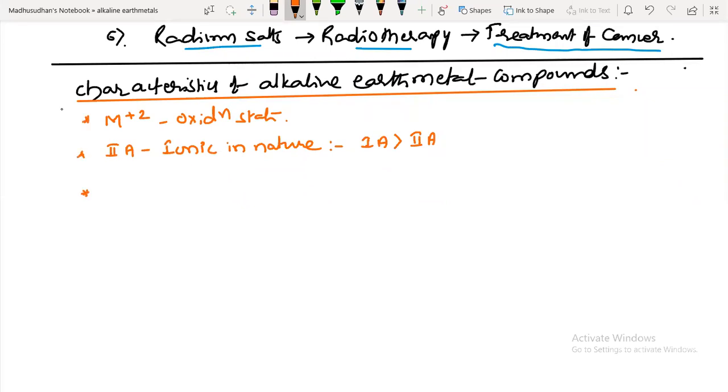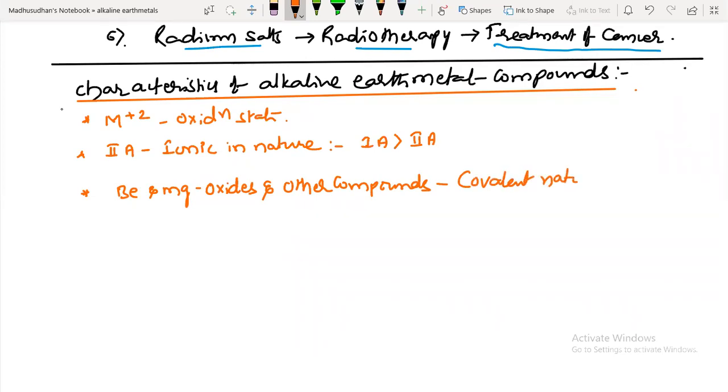But the oxides of beryllium and magnesium, and other compounds like sulfates and carbonates, mostly have covalent nature compared to the respective group oxides.